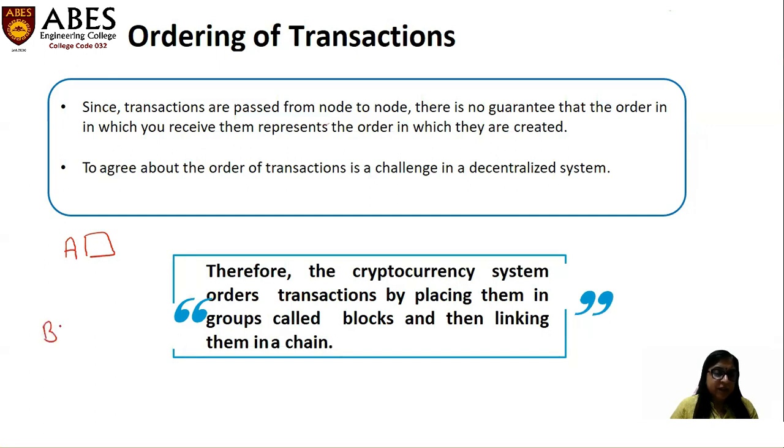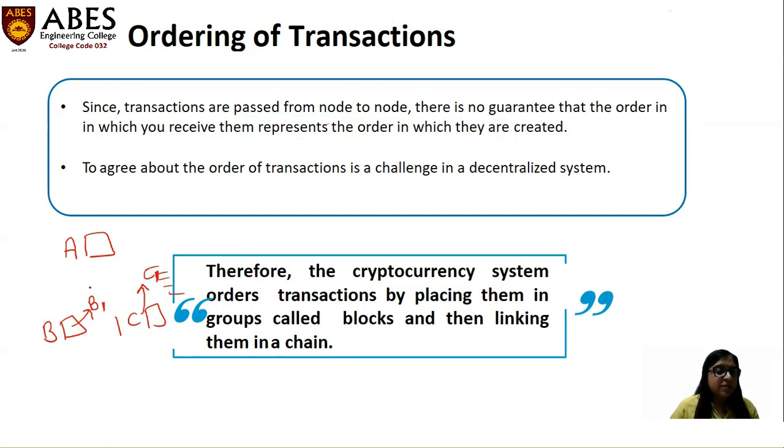We can understand this by an example. Suppose this is node A, and these are the different nodes in the system, B and C, and others are also in the network. B creates a transaction, suppose named B1, to understand the concept. C creates a transaction C1 after B1.